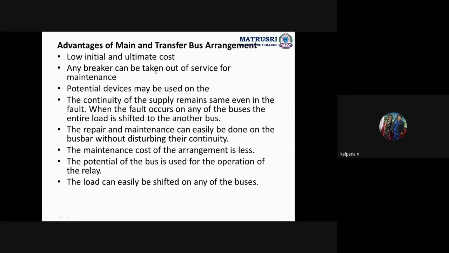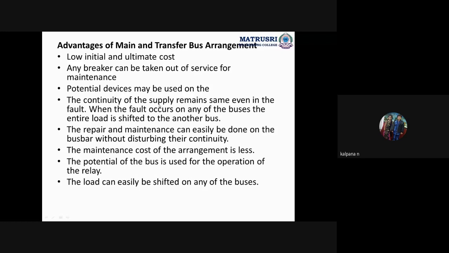So any breaker can be taken out of service for maintenance. Potential devices may be used. The continuity of the supply remains the same even in the fault. Why? Because here we are using two bus bars.